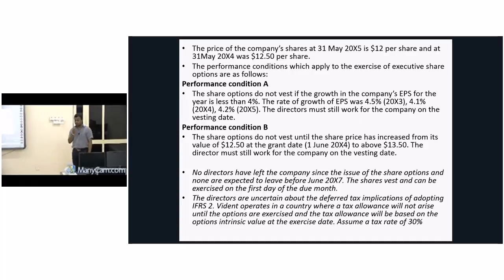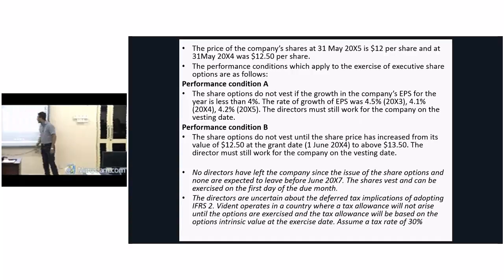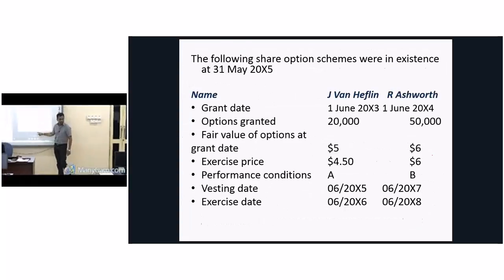Then two conditions are there. First condition, that particular director, person A, let's say, should stay with the company for 3 years. At the same time, he has to increase EPS by this much. Not easy. Why? As a result of this, EPS comes down twice. You see the impact on the denominator and the numerator, right? It is applicable for the first point, first side. We will complete that one.